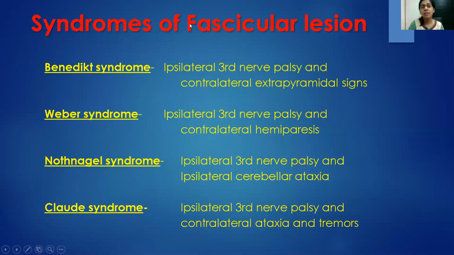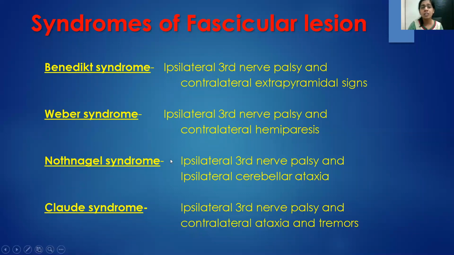So since we have understood the anatomy, we go to the fascicular lesions. We have something called the Benedikt syndrome, where there is ipsilateral third nerve palsy and contralateral extrapyramidal signs because the red nucleus is involved. We have Weber syndrome with ipsilateral third nerve palsy and a contralateral hemiparesis because the motor fibers supplying the opposite limb are involved.